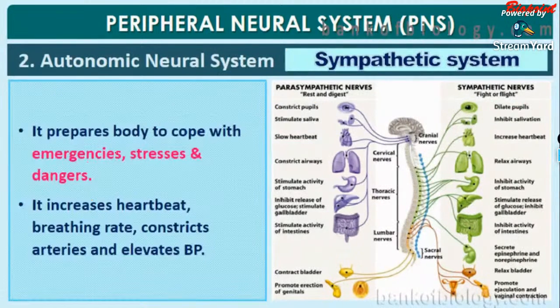So, the sympathetic nervous system prepares the body to cope up with emergencies, stress, dangers, etc.